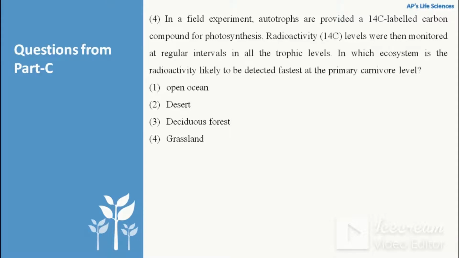As in aquatic ecosystems the ecological efficiency is higher, that means energy is transferred fastest in the aquatic ecosystem as compared to terrestrial ecosystem. So options 2, 3, 4 are incorrect here, as these are terrestrial ecosystems, whereas option 1 is open ocean, which is an aquatic ecosystem, and in this ecosystem the energy transfer is going to be fastest. So the radioactivity is likely to be detected fastest at the primary carnivore level in the open ocean.